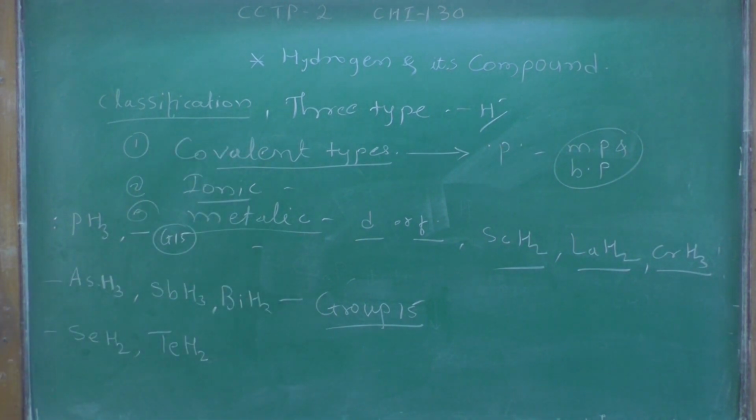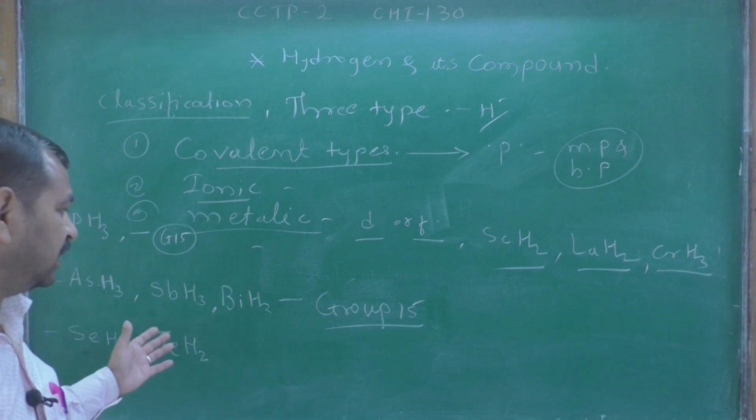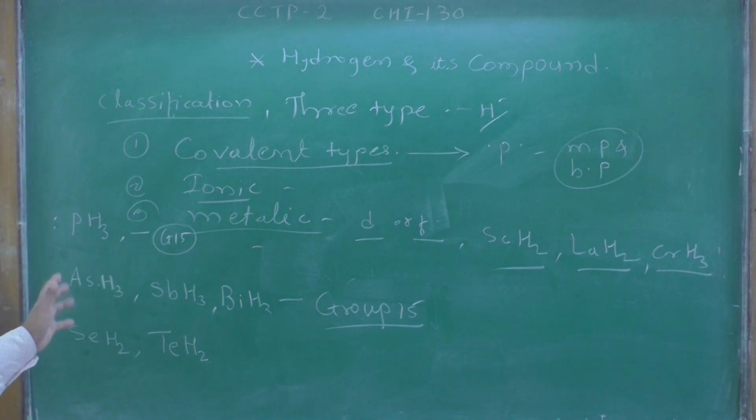So that's why they form less stable hydrides, or a lower number of hydrides. Okay, so this is a highly poisonous gas. So that's why this is a limitation of preparation.